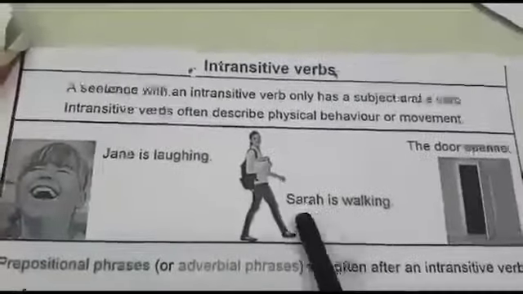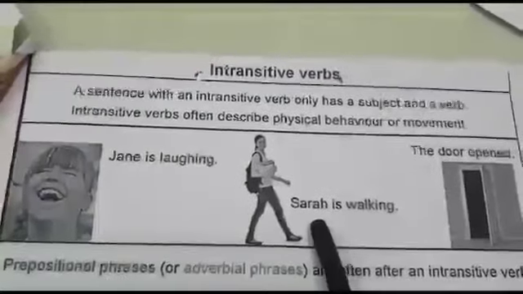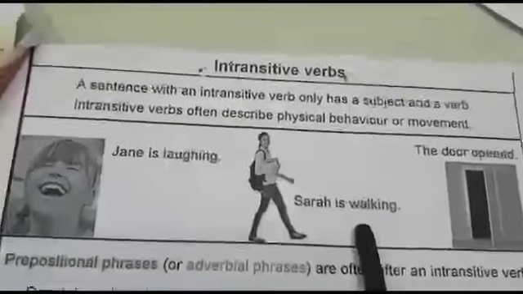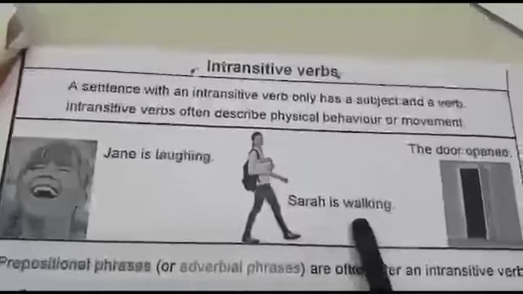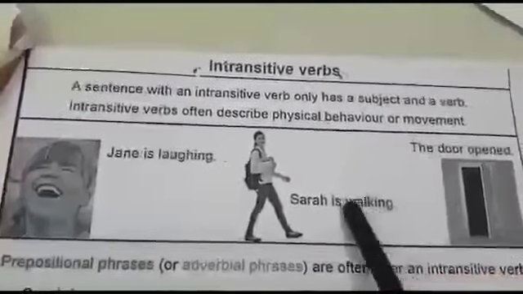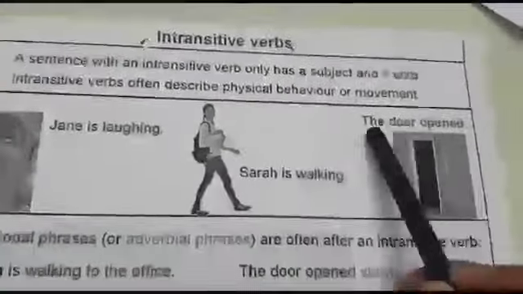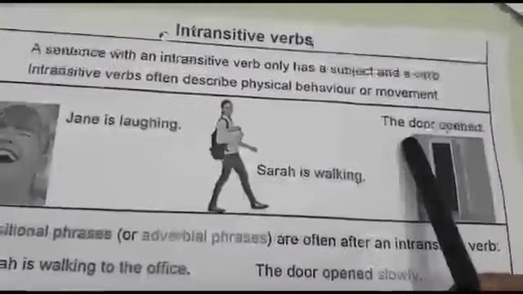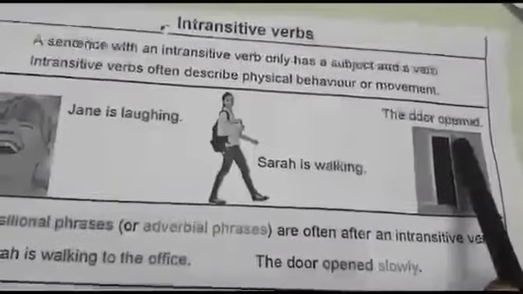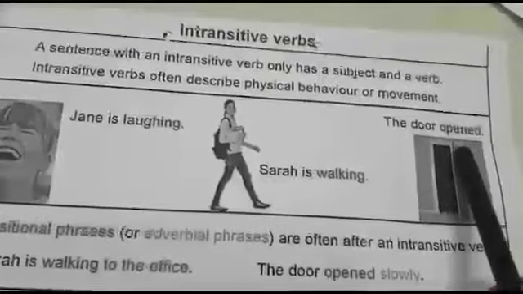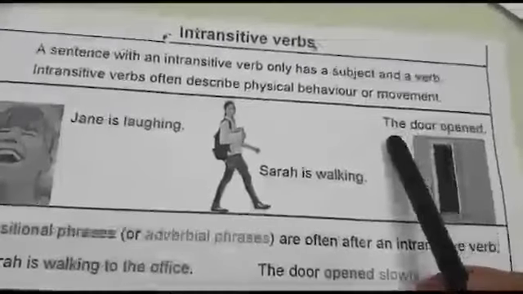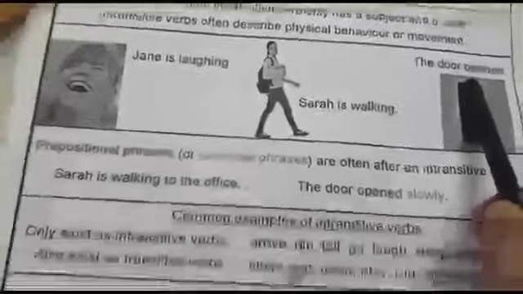Another example. Sarah is walking. Sarah is the subject. Walking is the verb, and it is describing the movement. So this is an intransitive verb. The door opened. The door is the subject and opened is the verb. That is the movement. So it is an intransitive verb sentence.